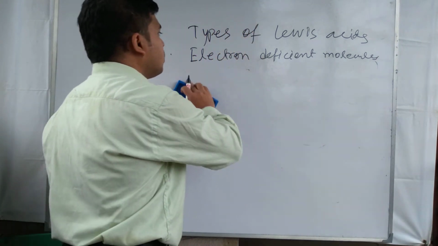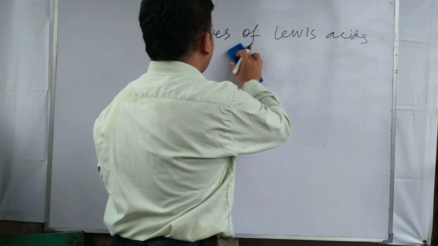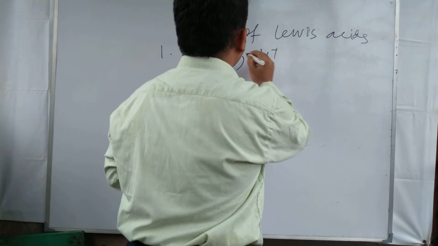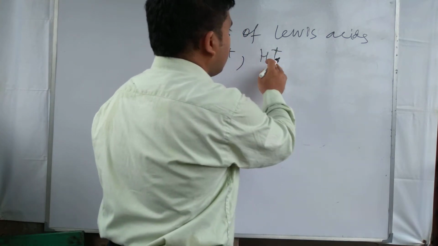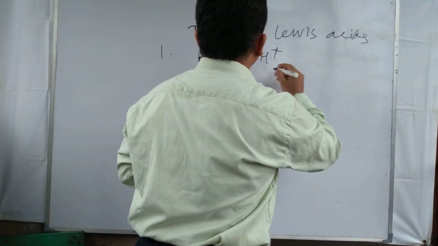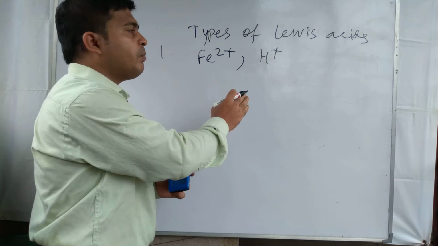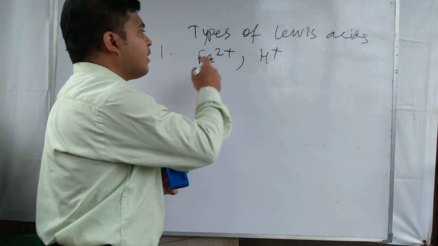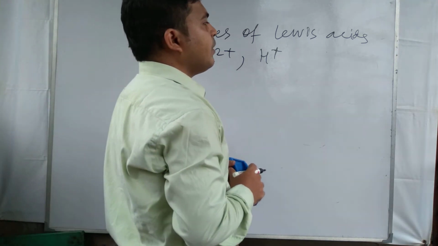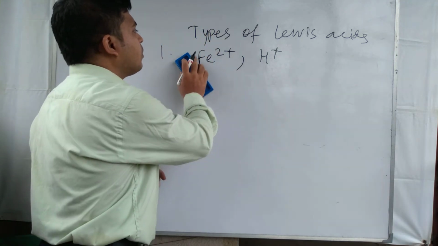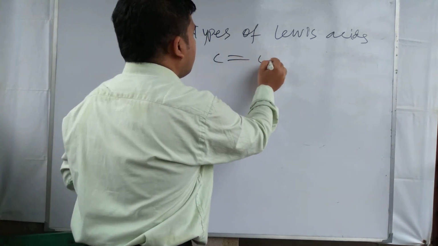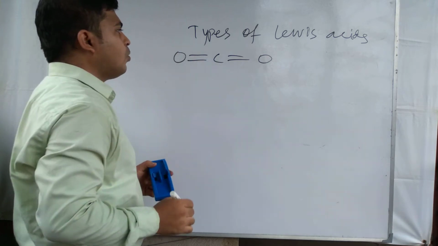Number 2 category, ions. Some ions like Fe2 plus, H plus, these are cations, and these are ionic Lewis acid. They have the ability to accept a pair of electron, and for this reason these ions behave as Lewis acids. And some neutral molecule like CO2.